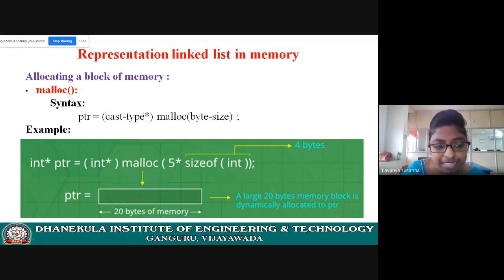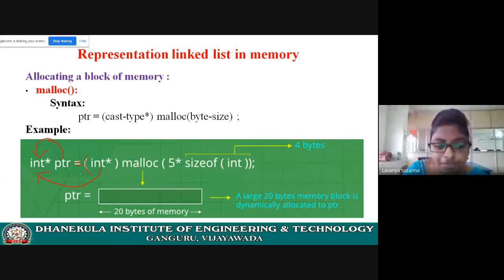Now let us see it with an example. See here, int star ptr is a pointer. If there is a star symbol before any variable, then it is considered a pointer. So ptr is a pointer variable of type int, equal to, open bracket, inside that the cast type. The cast type is nothing but the data type of this pointer variable.